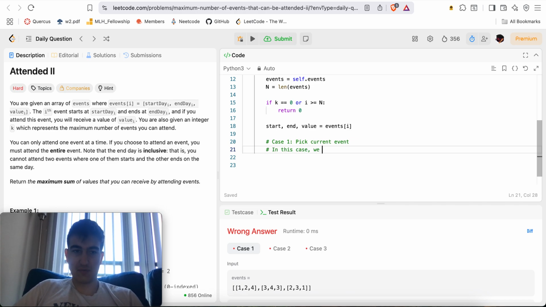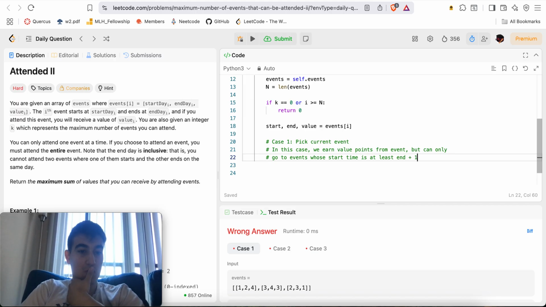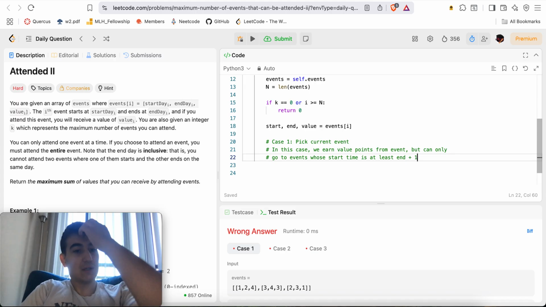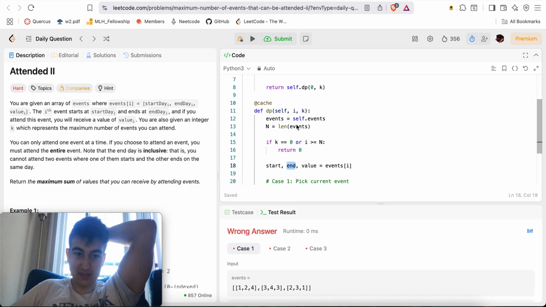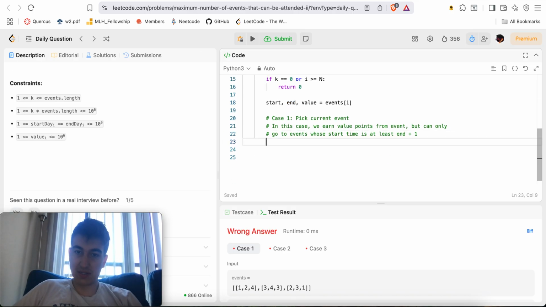In this case, value points, but can only do events plus 1. Oh. Yeah, DP is not going to work here, right? Because I'm going to need some kind of... Yeah, DP is not going to work here because of that.